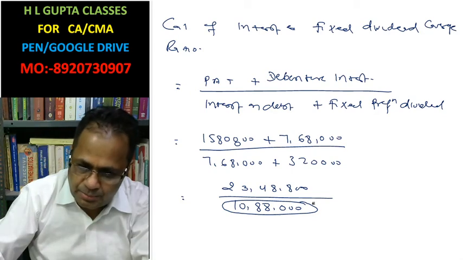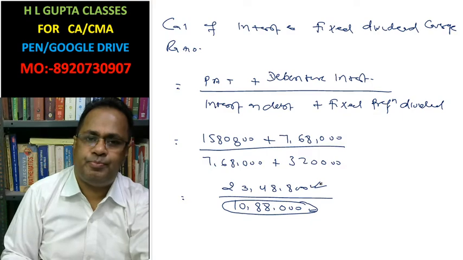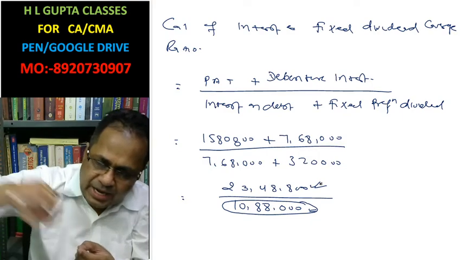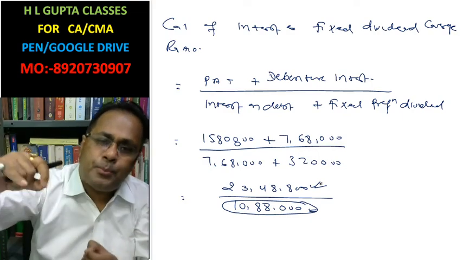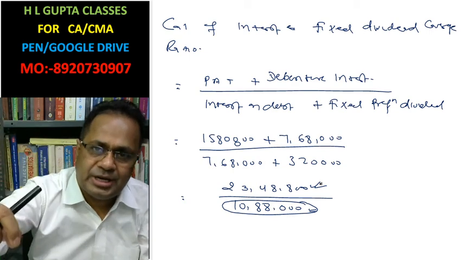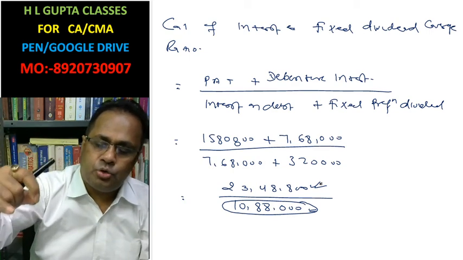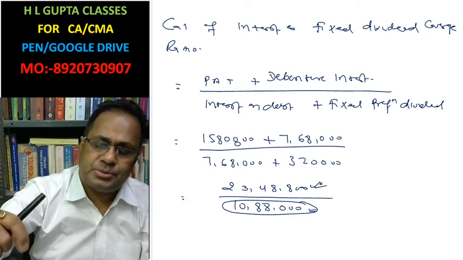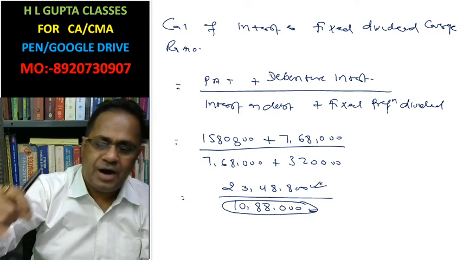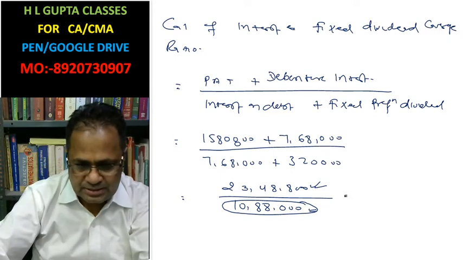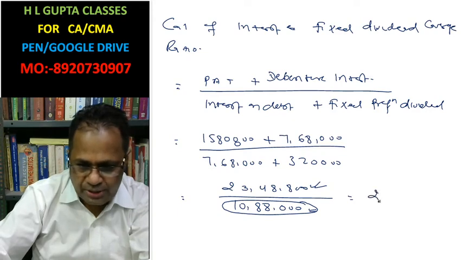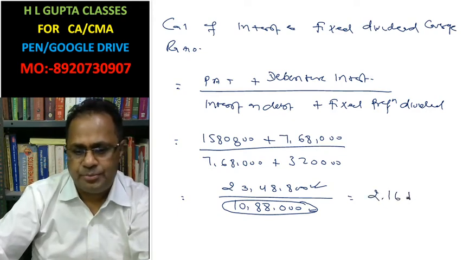To pay this amount, we have this amount. That means how many times we have profit after tax to pay interest as well as the fixed preference dividend. After dividing, it is 2.16 times.